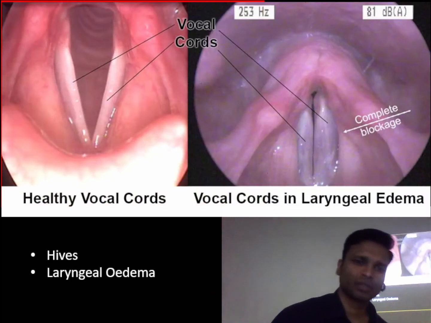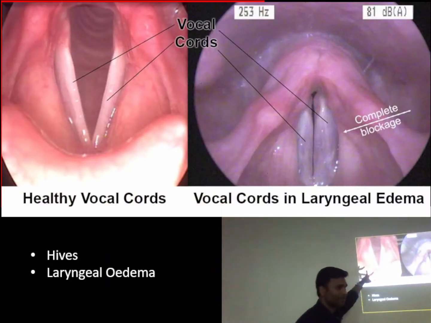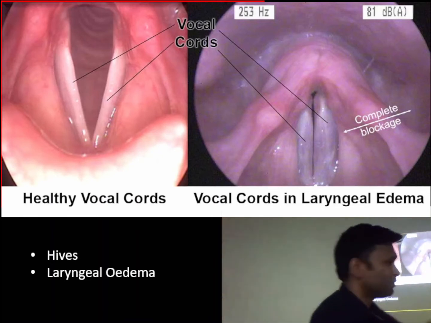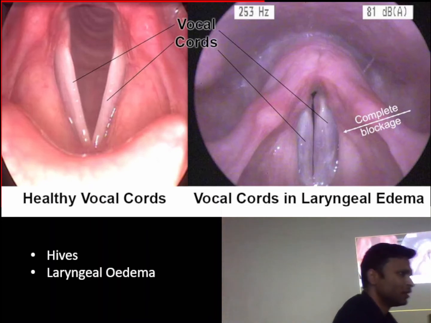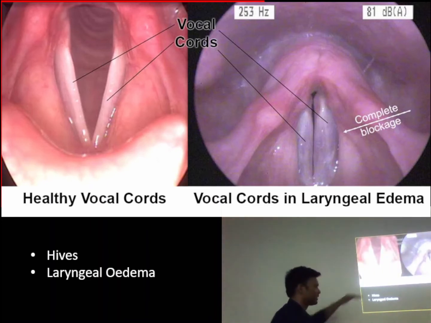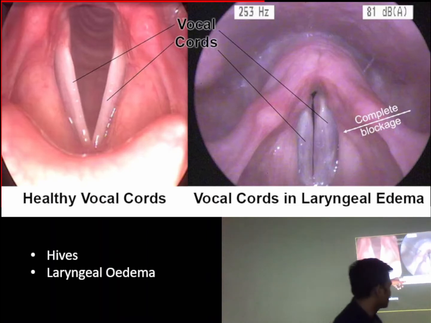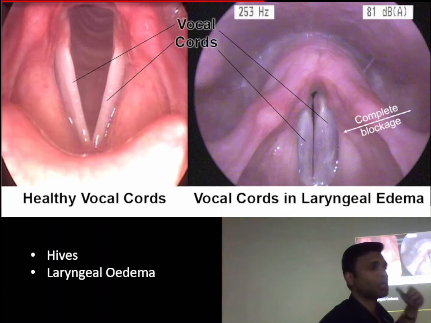So there will be swelling. Normal vocal cords are like this. When there is swelling, these vocal cords are shut. Now if this happens, there is complete blockage. There is no airway exchange. These vocal cords are present at the upper airway, and bronchioles are at the lower airway. So if there is upper airway obstruction because of this edema, there is laryngeal edema, that will lead to complete blockage.